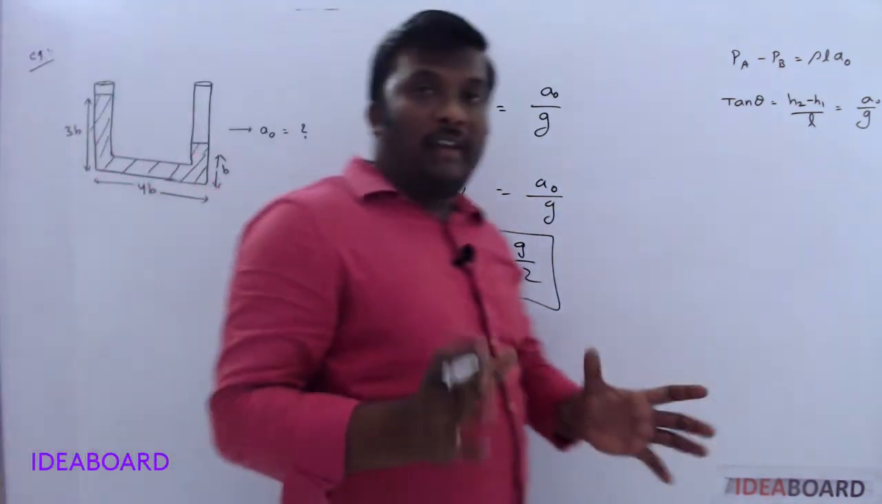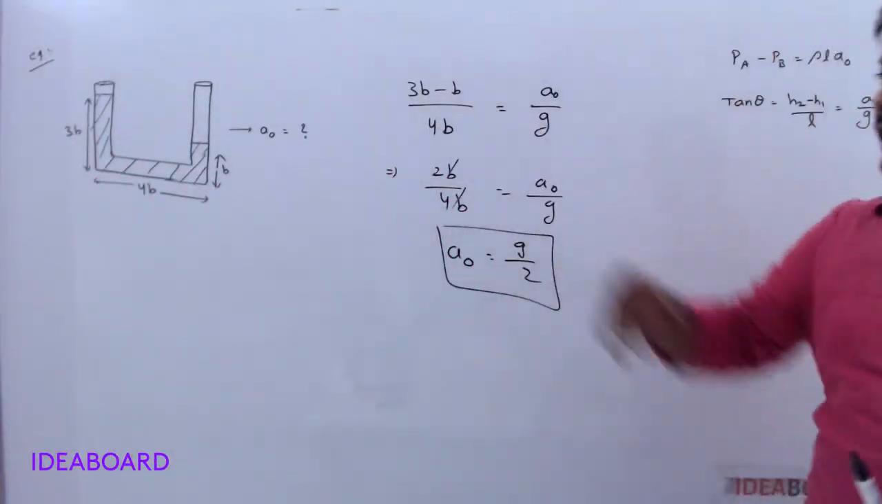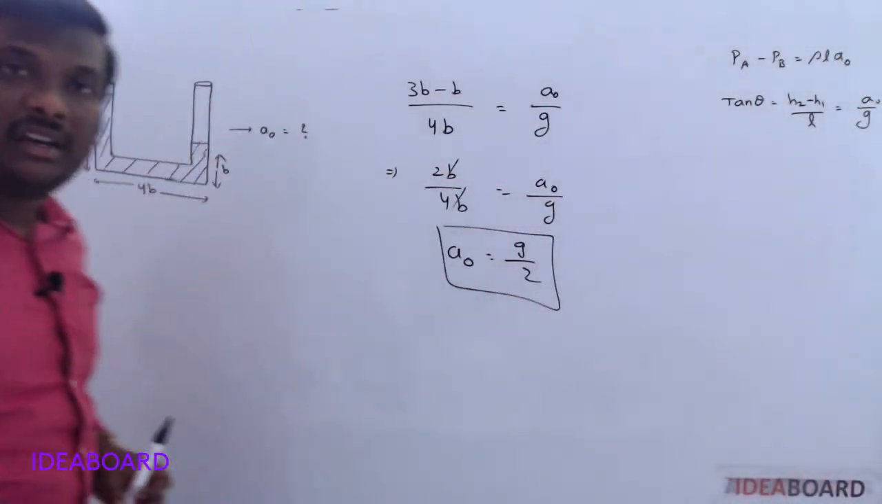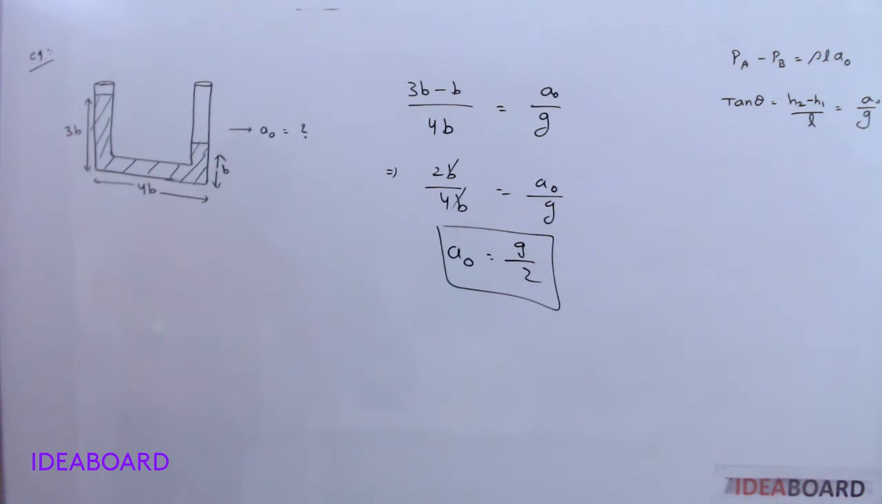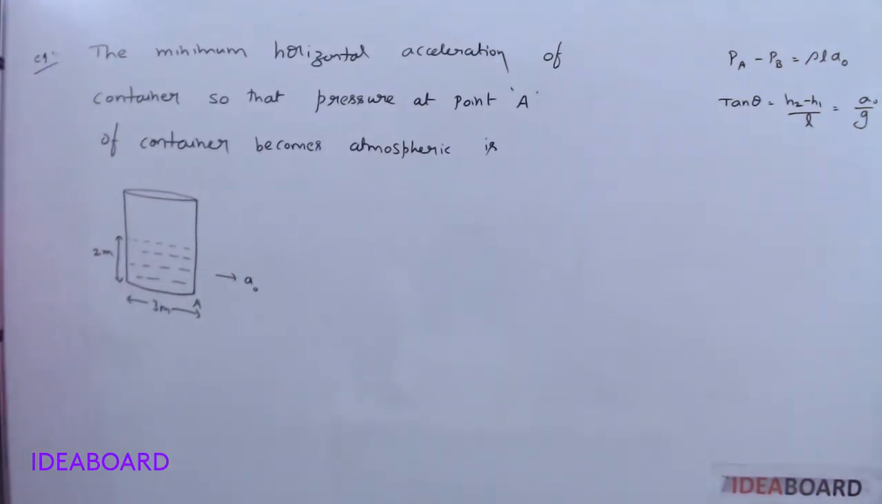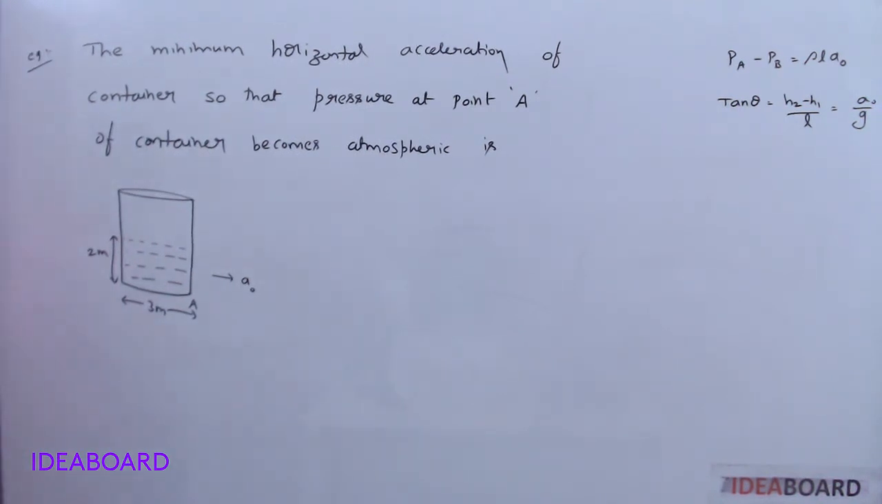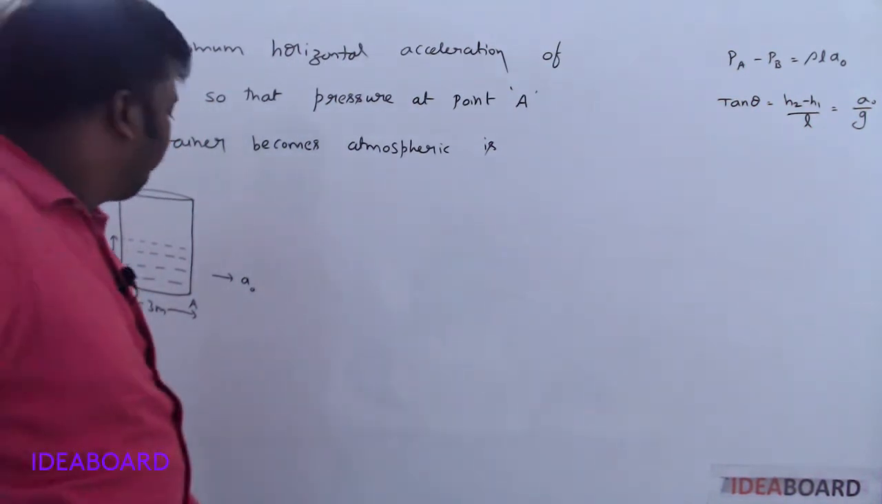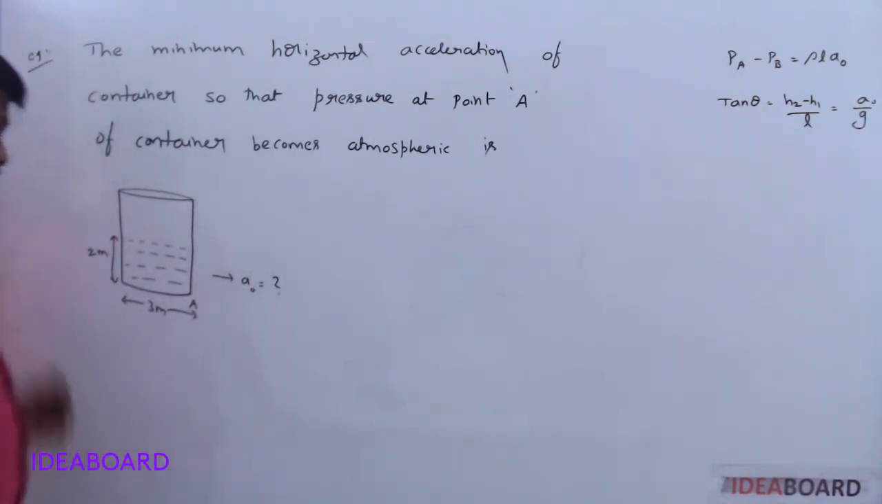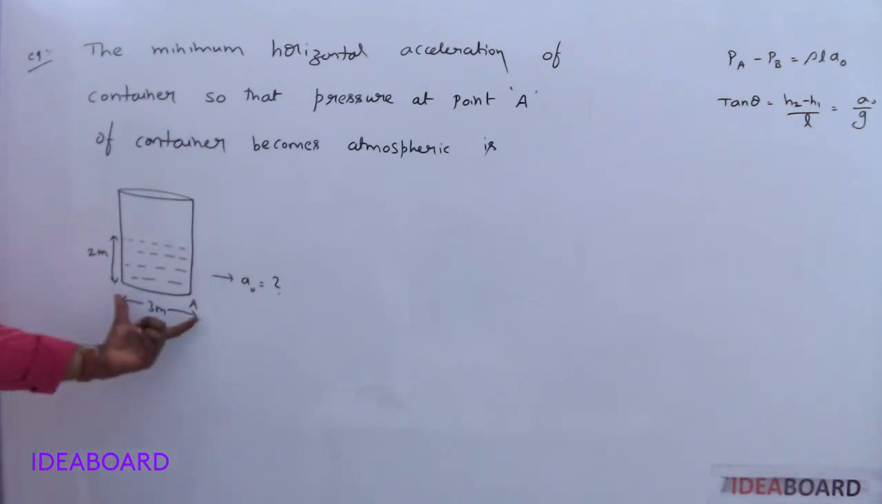This is the simple way of solving the numericals. The questions are different. Understand? Clear? Let us see one more example. The minimum horizontal acceleration of the container so that the pressure at point A of the container becomes atmospheric. It was asking for the answer of A naught. How much A naught is required? They gave this length as 3 meter, this length as 2 meter.